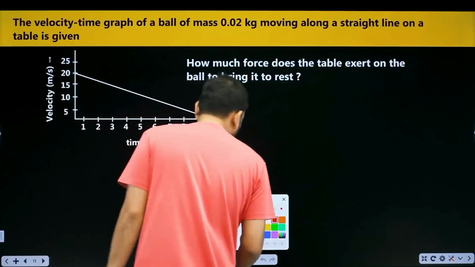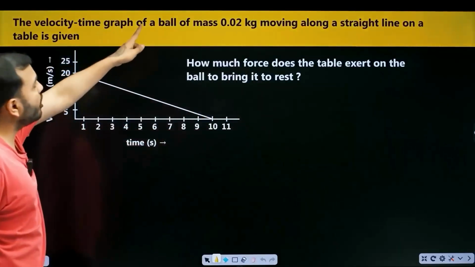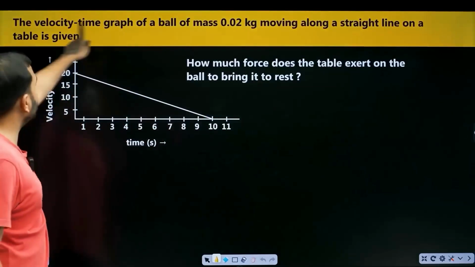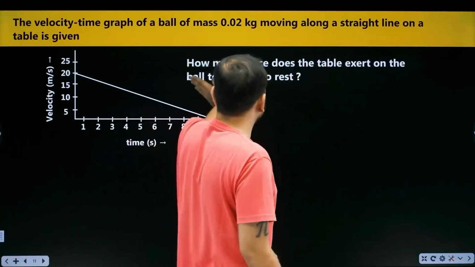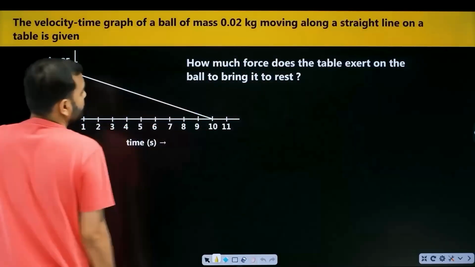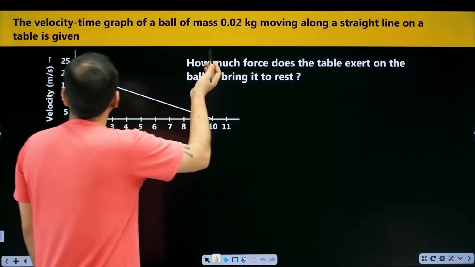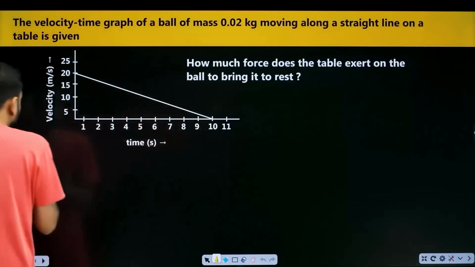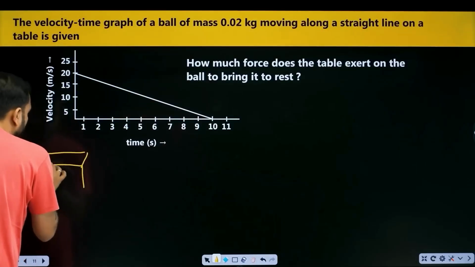Next, what's the next question? The velocity time graph of a ball of mass given here, moving along a straight line on a table. How much force does the table exert on the ball to bring it to rest? Okay. This is the velocity time graph. It's saying that there is a ball which is moving along a straight line on a table. So on a table, a ball is moving.